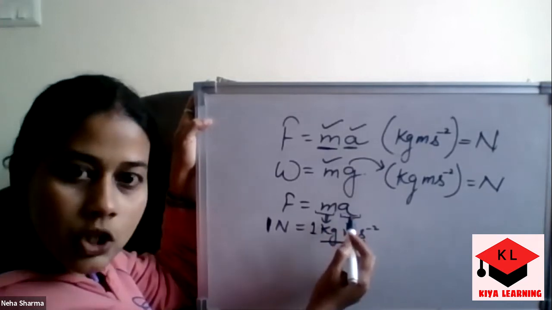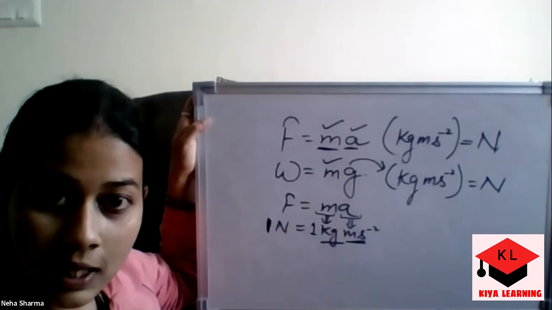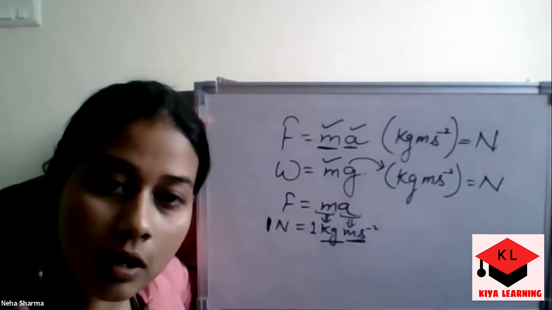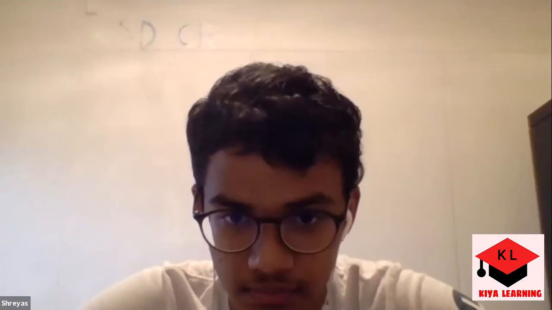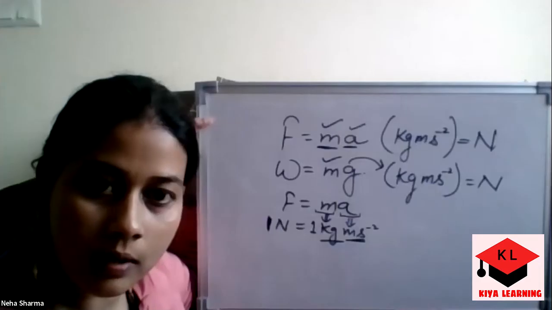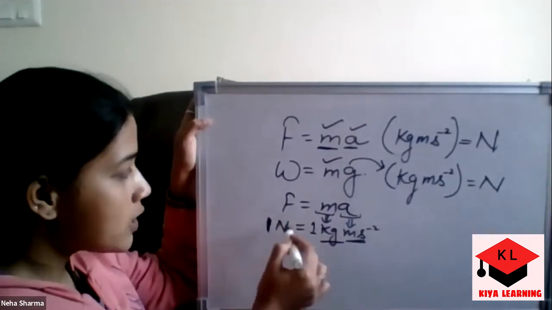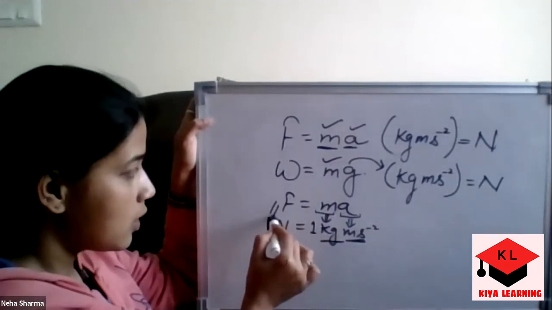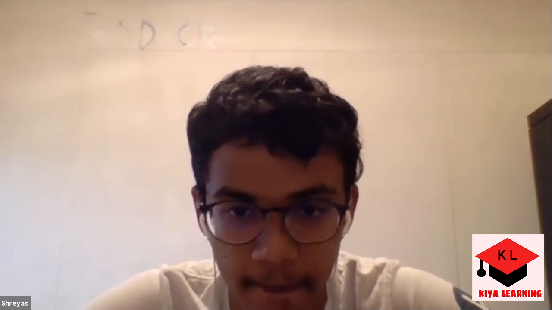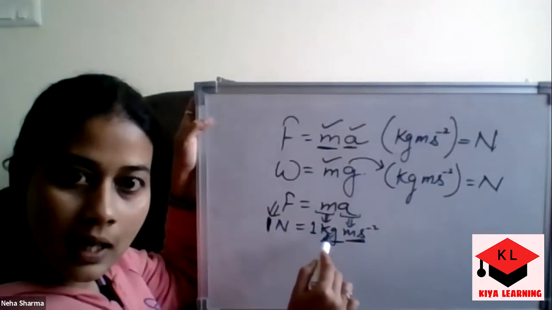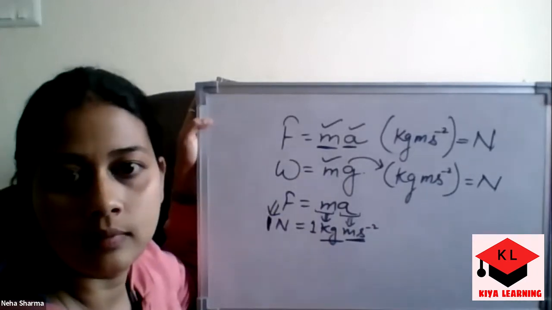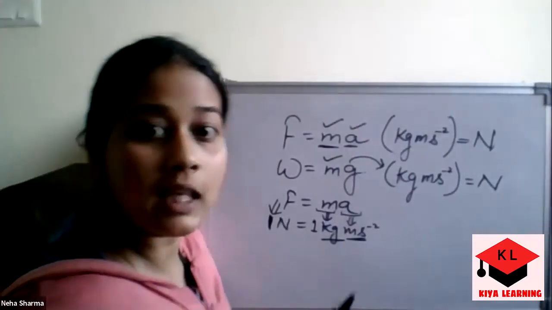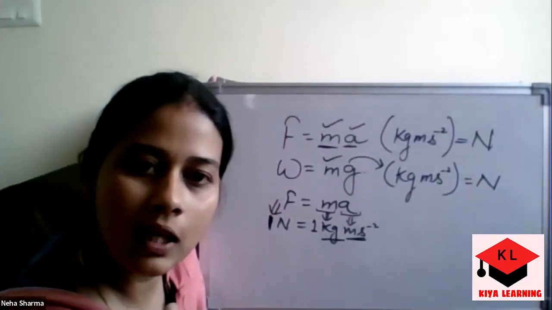meter per second square is the unit of acceleration. Now listen carefully to what I am going to say. I am going to use all 3 terms, mass, acceleration and force, and substitute the value 1 everywhere. The force is said to be 1 Newton if a body of mass 1 kg is accelerated by 1 meter per second square. That is it. There is no need to cram any of the definition. You can give your own wordings.